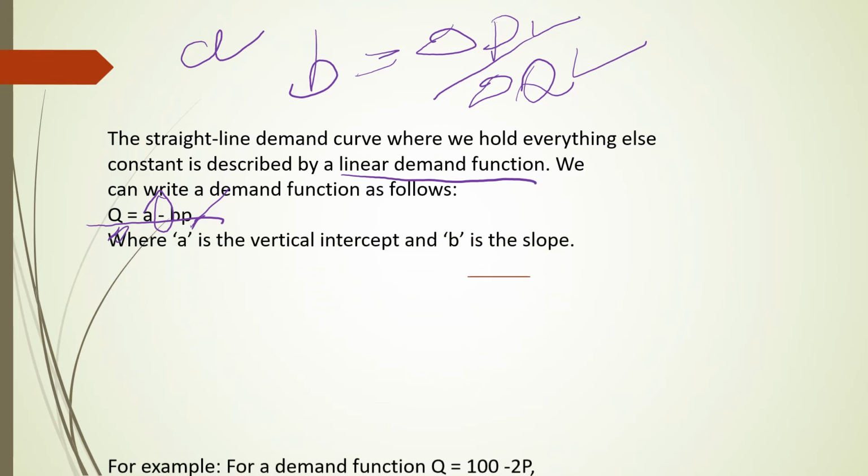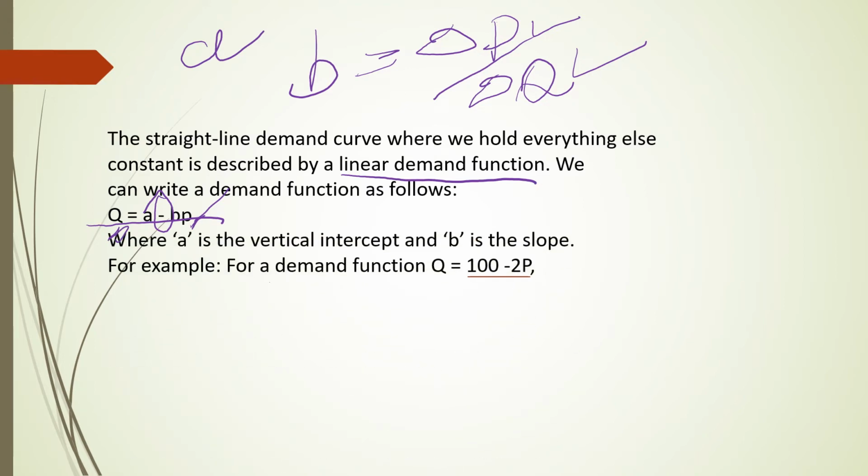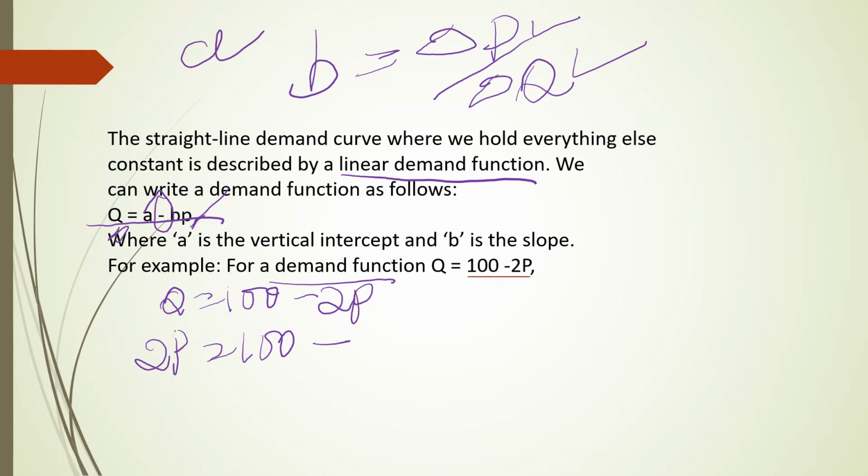So this demand function can be written Q equals 100 minus 2P, and this can be rewritten as 2P equals 100 minus Q. When you take Q towards the right side it becomes a minus, and when you take 2P towards the left it becomes a plus.